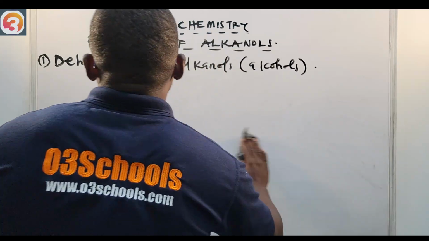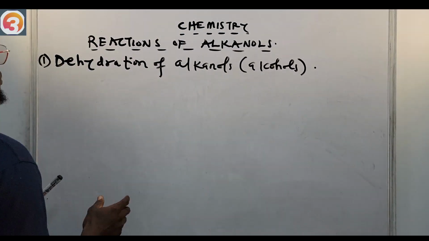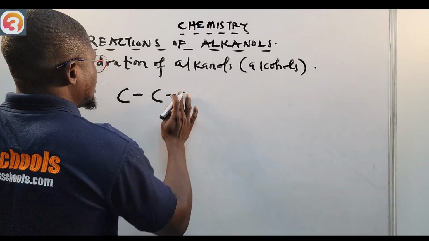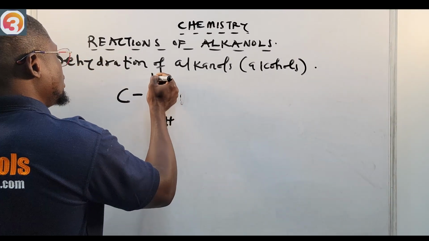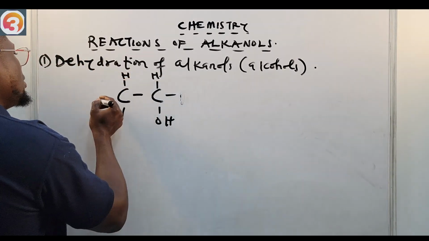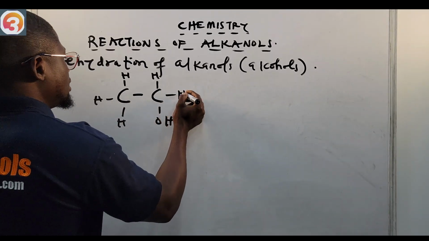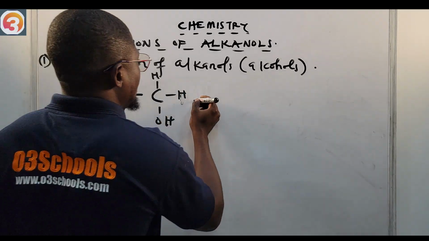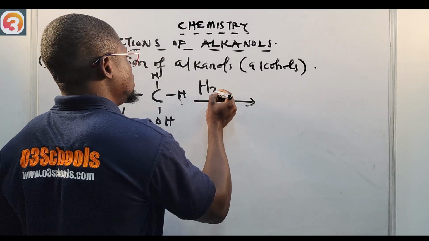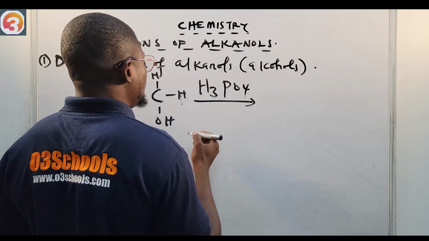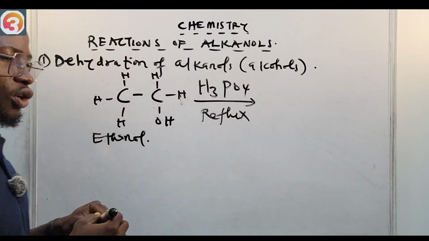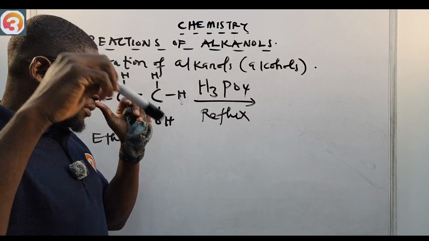So let us see that reaction, dehydration of alcohols. We're going to have C, then OH here, H. This is our ethanol. Once we dehydrate ethanol in the presence of H3PO4, phosphoric acid, and of course we are carrying out the reflux, we are controlling the reaction so that we have our product.